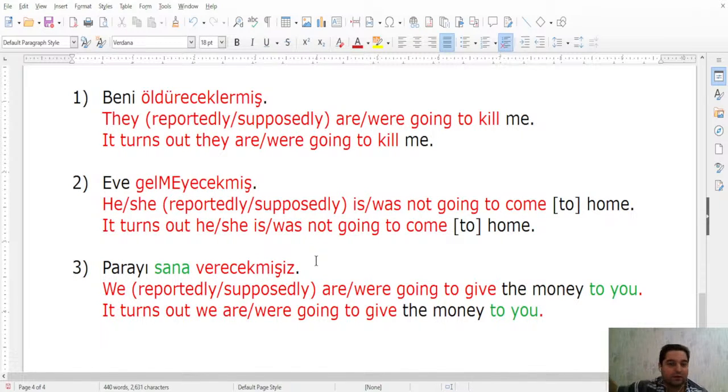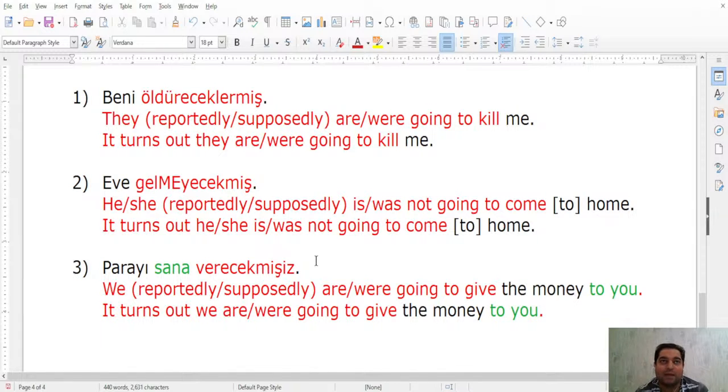And they send you to a specific window. So you don't know which window you have to go to. And then when they refer you, let's say, to the third window, and you go to that person, you can say parayı size verecekmişiz or parayı size verecekmişim. So it turns out that I have to give money to you, okay? I am going to give money to you. You see, verecekmişiz or verecekmişim here is the past of the future tense, right?